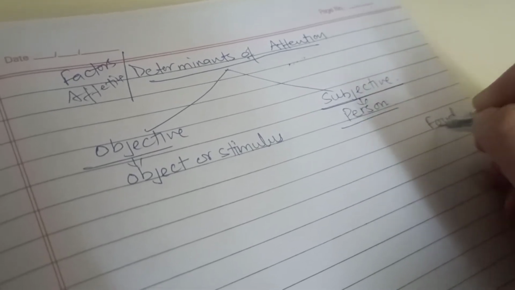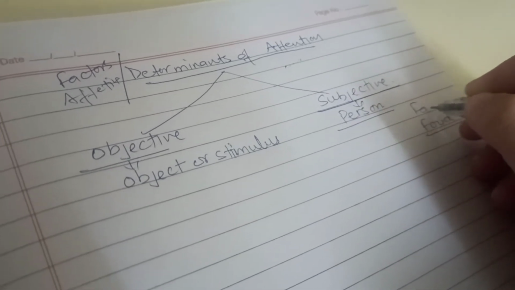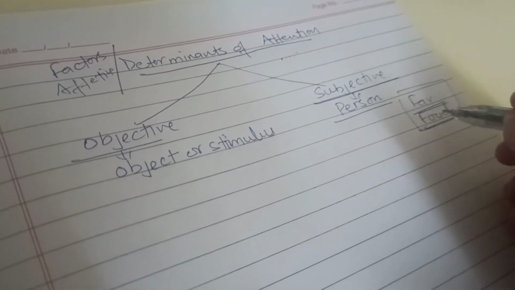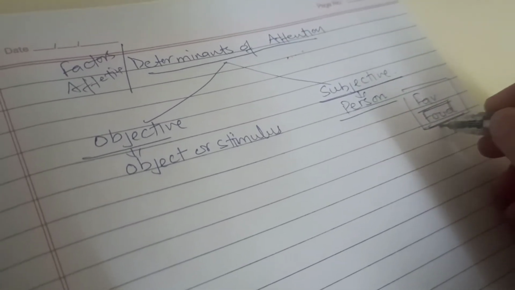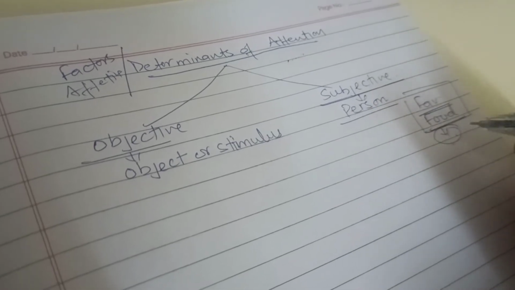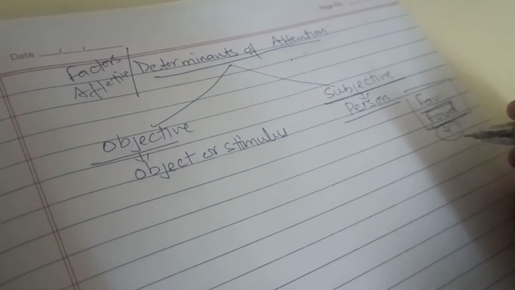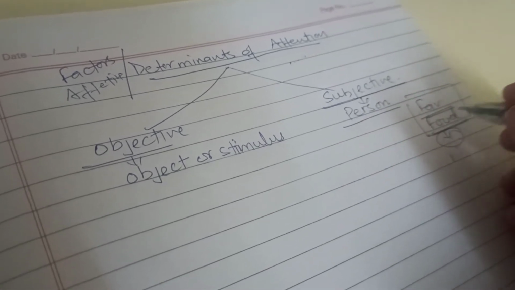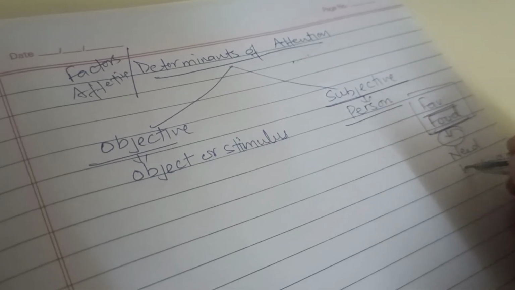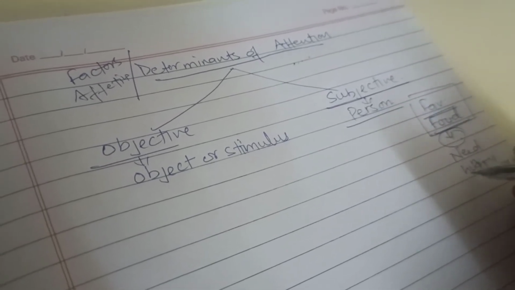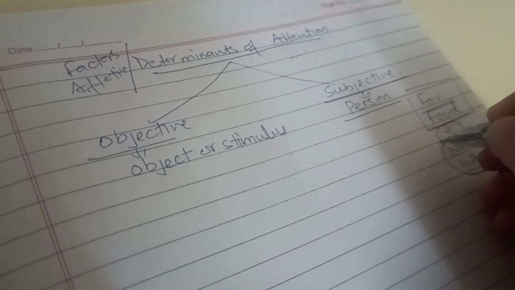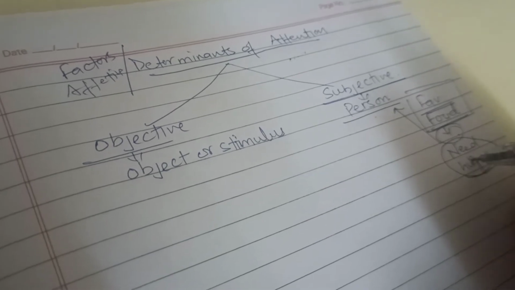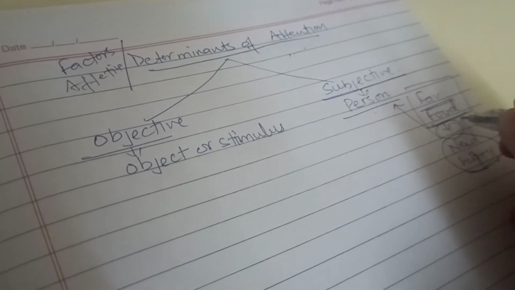food, and that is your favorite food. The moment you see your favorite restaurant, and in that restaurant your favorite food is available, then if you are paying attention towards that, there are two factors that can affect your attention. First of all, because that food is your favorite and this is your need, meaning you are feeling hungry, that is why you are paying attention towards that stimulus. That is called the subjective determinant: as a person you are hungry, this is your need, that is why you are paying attention towards that stimulus.